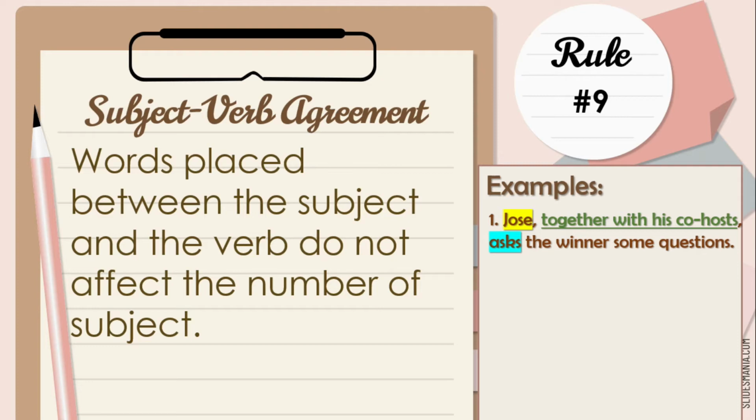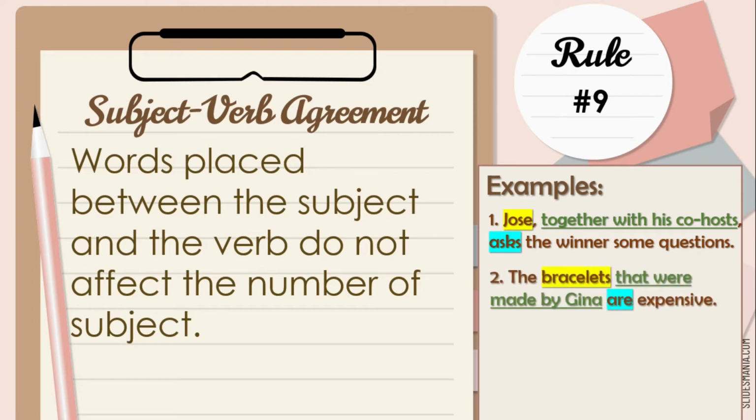Jose is a singular subject, therefore, we are using asks as the singular action verb. Number 2. The bracelets that were made by Gina are expensive. The subject in this sentence is bracelets. Bracelets is a plural subject. Therefore, we are using a plural verb, are. The phrase that were made by Gina is just an information added for the bracelets.